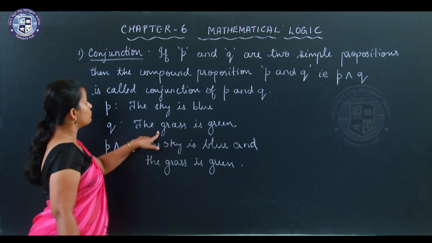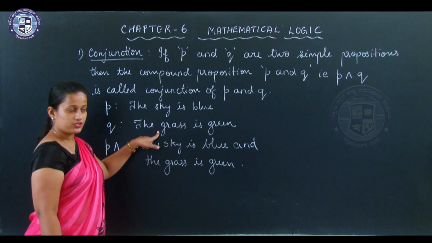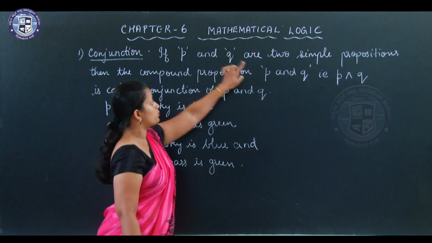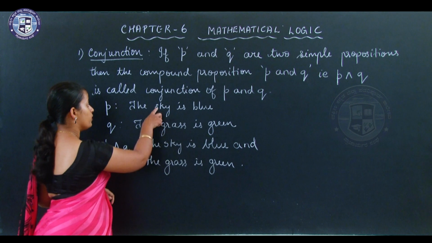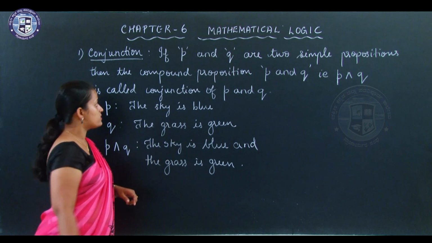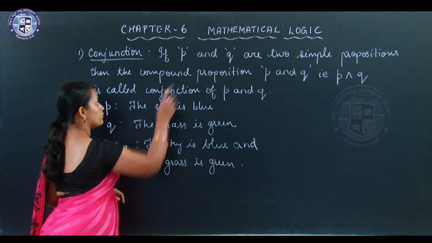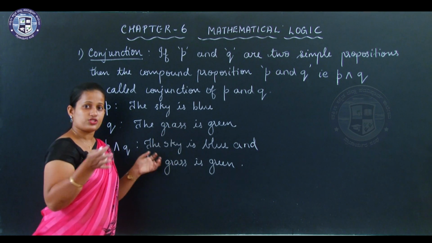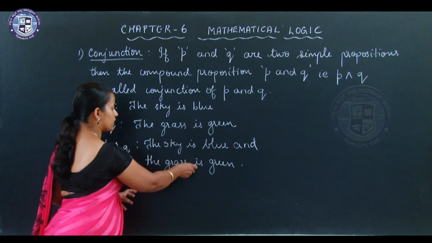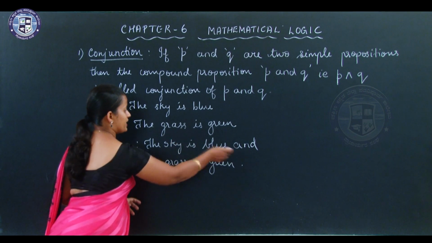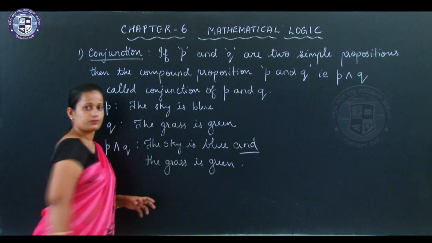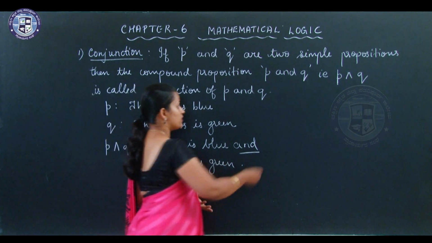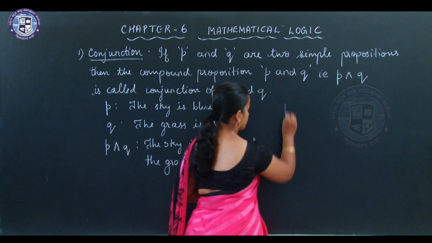So, P and Q are two simple propositions. Now, read this statement, you will understand. If P and Q are two simple propositions, so these are two simple propositions, then the compound proposition. So, you are bringing these two simple propositions together and forming a compound proposition P and Q. Okay, so this is called conjunction. Now, let us see the truth table of this.